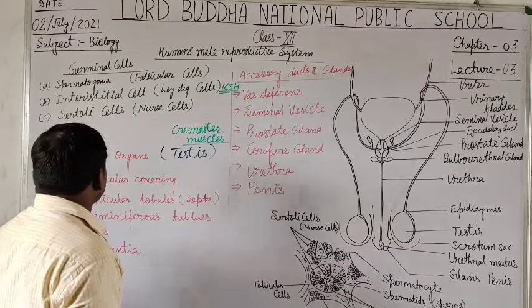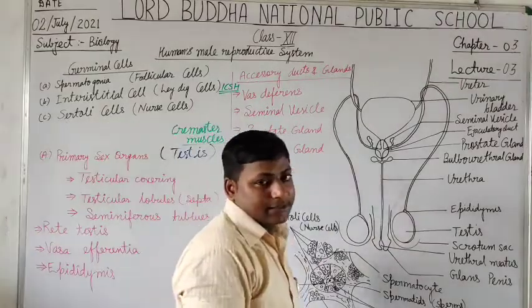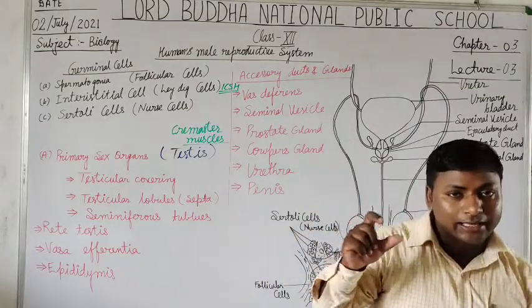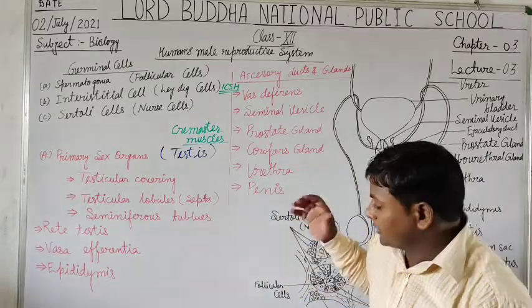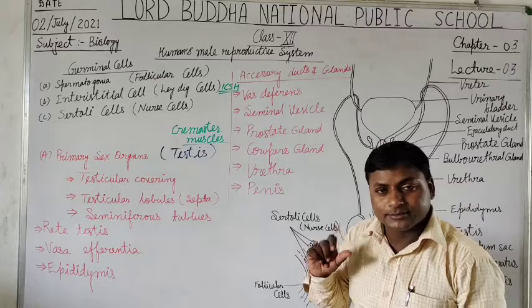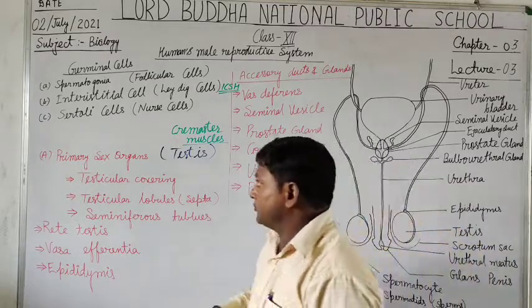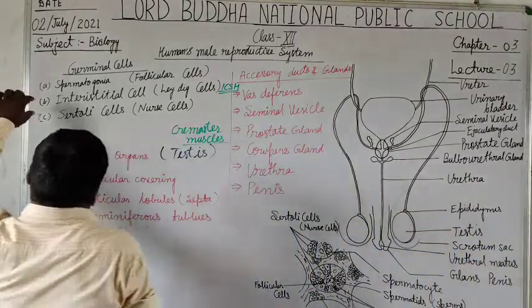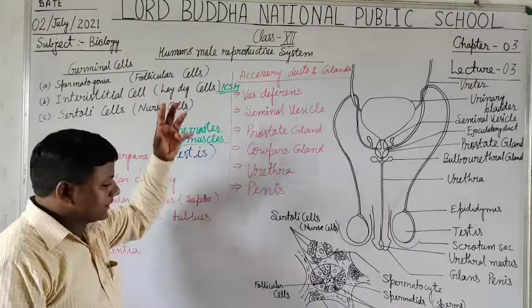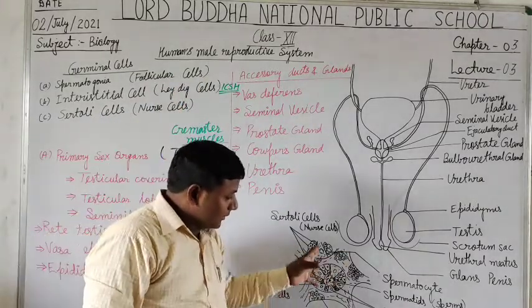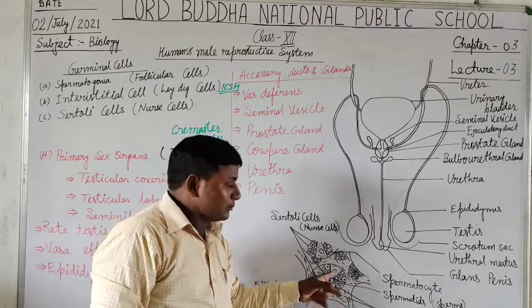The interstitial cell stimulating hormone helps in the production of more and more spermatids or sperm. These are also known as Leydig cells because they are scattered around the seminiferous tubules.